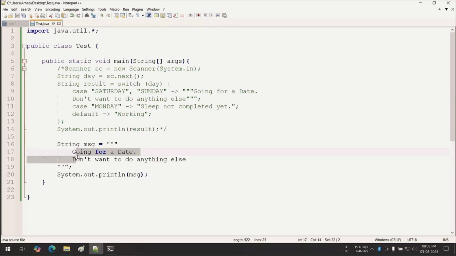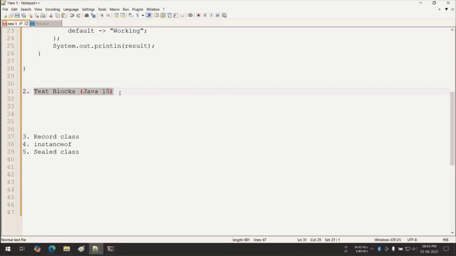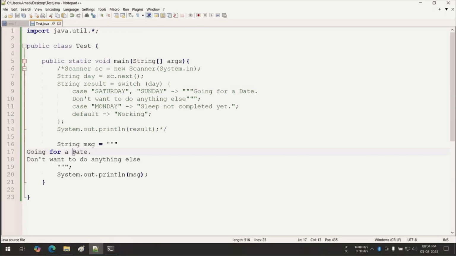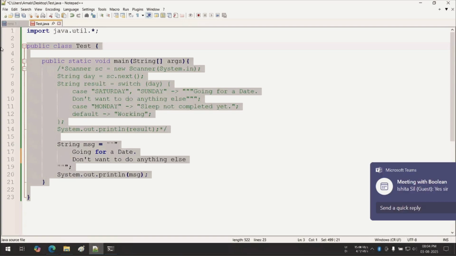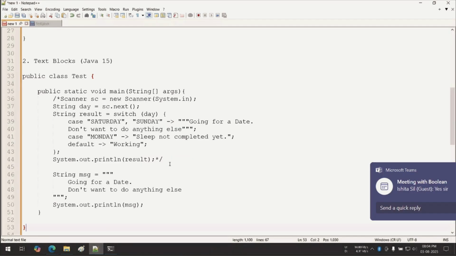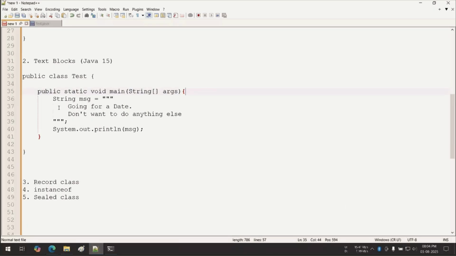Okay, so this is another feature, text block. That means use this double quote 3 times. Fine, guys. Respond. Very good response, guys.